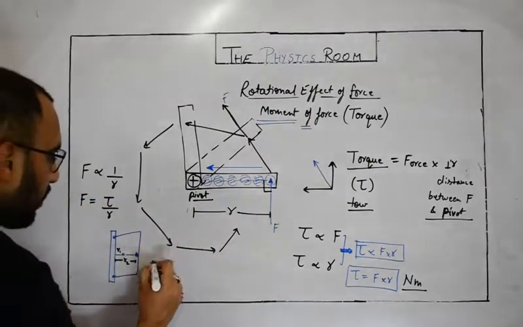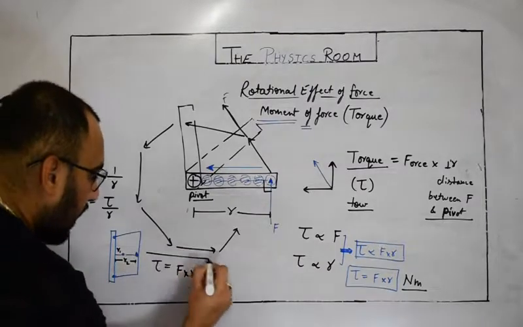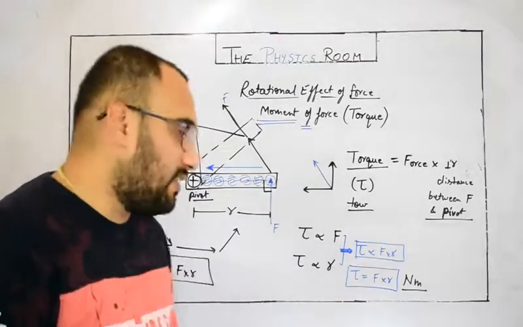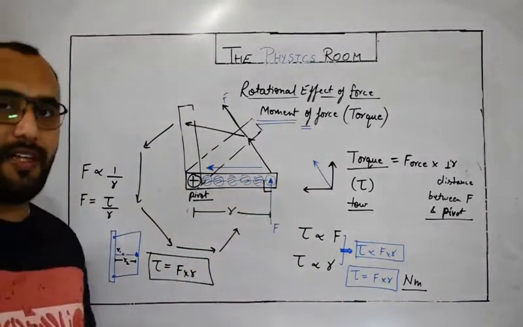So what will you get? Tau equals F into R. That's why torque tau is directly proportional to perpendicular distance. I hope this generalized formula is very clear for you.